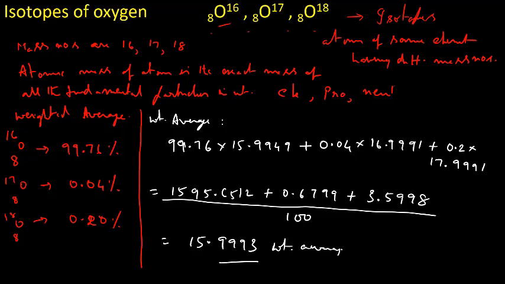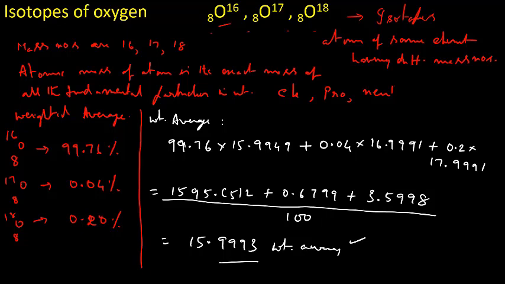Weighted average means the average weight of all the isotopes available in nature, whereas atomic mass means one particular atom. This is O8-16, which has an atomic mass of 15.9949. Right. Now, like this, we can calculate the weighted average of each and every element.